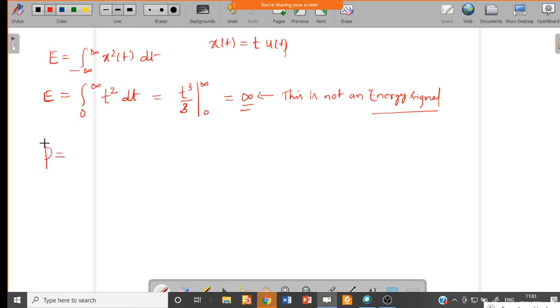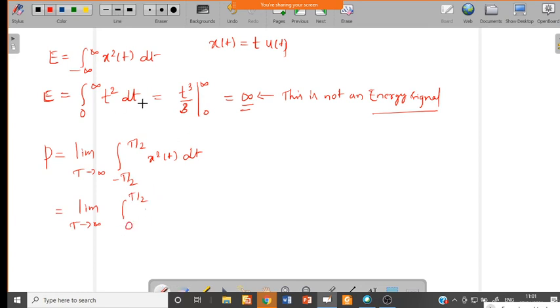You can use the power equation, that is the power of the signal, which is limit T tends to infinity, 1 over T, integral from minus T by 2 to plus T by 2 of x square of t dt. Since it is t into u of t, it exists only for positive values, that is 0 to T by 2.